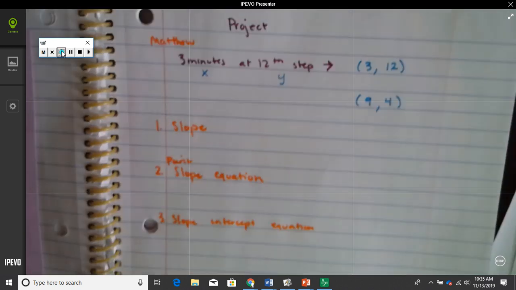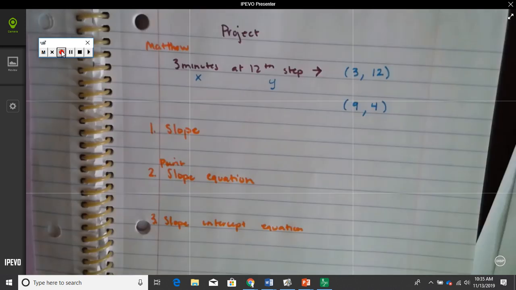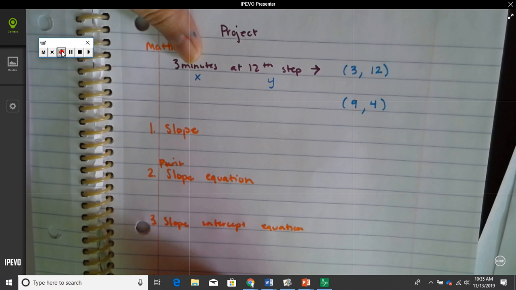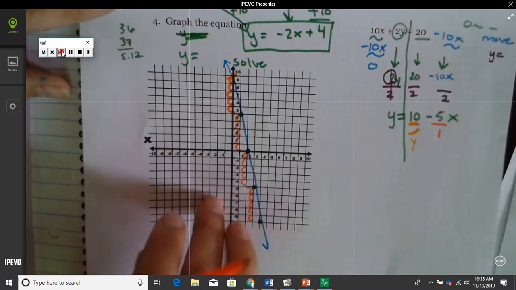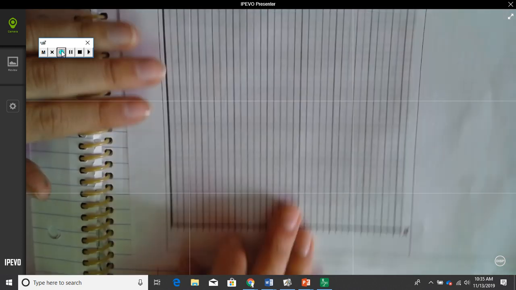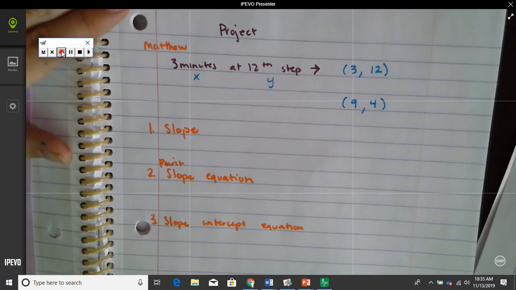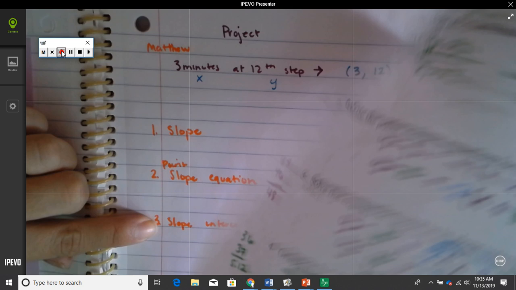And then after you do that, by the end of today, you also need to create Matthew's graph. And Matthew's graph is going to be just like number 4, and you're going to do Matthew's graph right here. You'll just have to count 1, 2, 3, 4. Slope-intercept, just like we did number 3 here.